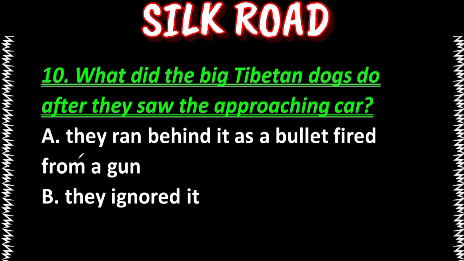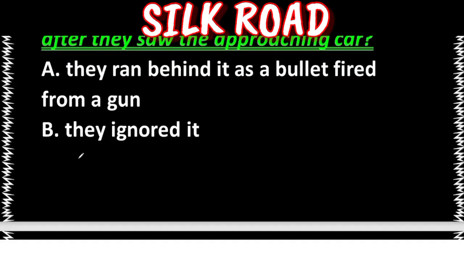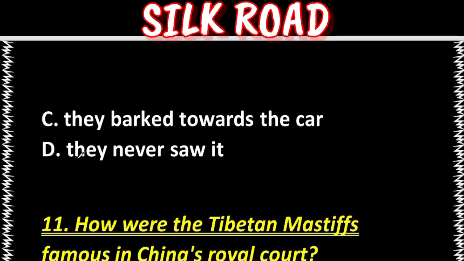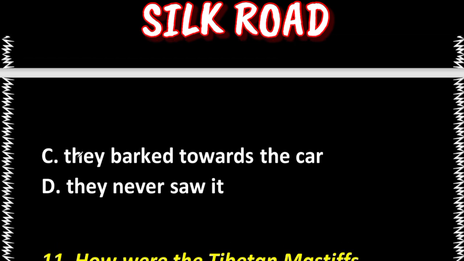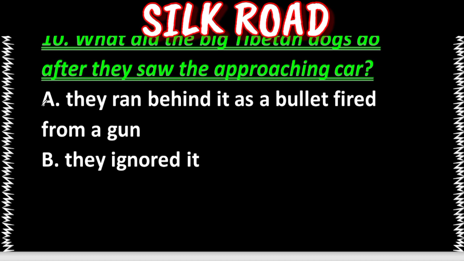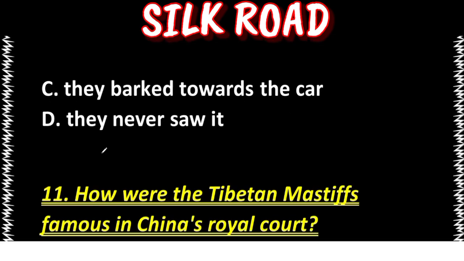Next question is, what did the big Tibetan dogs do after they saw the approaching car? A. They ran behind it as a bullet fired from a gun. B. They ignored it. C. They backed towards the car. D. They never saw it. Our answer is option A. They ran behind it as a bullet fired from a gun.